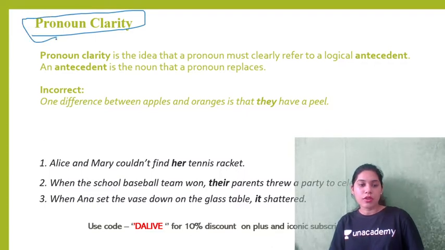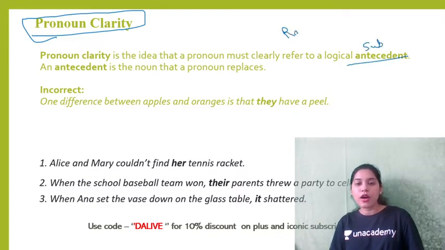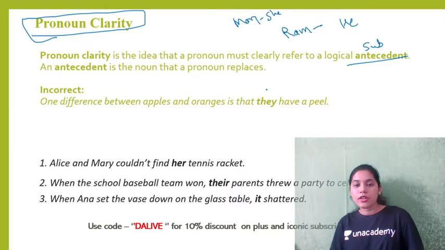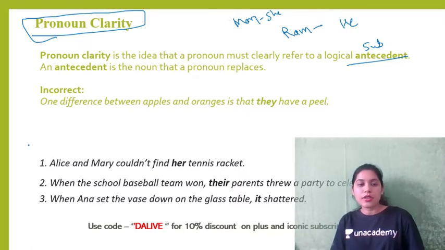What is pronoun clarity? Pronoun clarity is the idea that a pronoun must clearly refer to a logical antecedent. Antecedent is a subject. If it is, for example, Ram or Shyam, it should be he. It cannot be they, right? If it is Mary, it has to be she. It cannot be again they or anything else. So let's see an example.